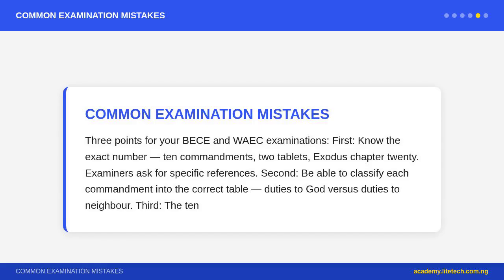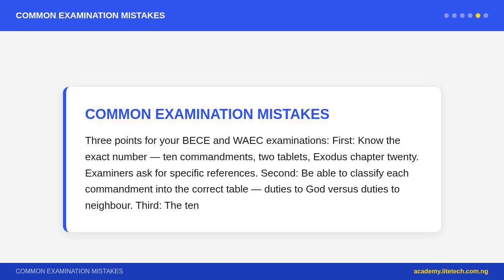3 points for your BECE and WAEC examinations. First, know the exact number: 10 commandments, 2 tablets, Exodus chapter 20. Examiners ask for specific references. Second, be able to classify each commandment into the correct table: duties to God versus duties to neighbor. Third, the 10th commandment is the only one that addresses internal attitude rather than outward action. That distinction is a common examination question.